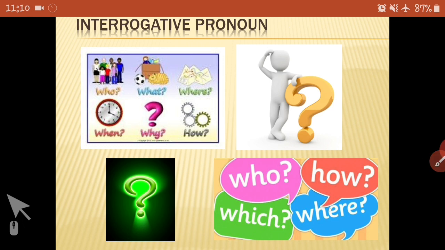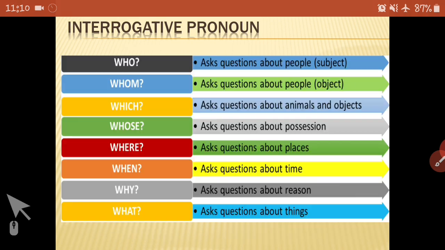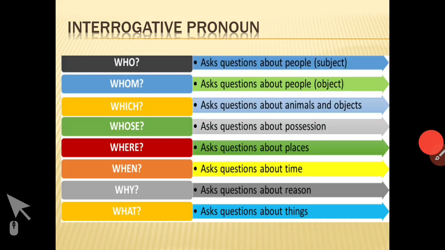Who asks about people in general. Whom asks a question about people that is the object, means the receiver. Who is the doer and whom is the receiver. Which asks a question about animals and objects. Whose asks a question about possession, ownership.